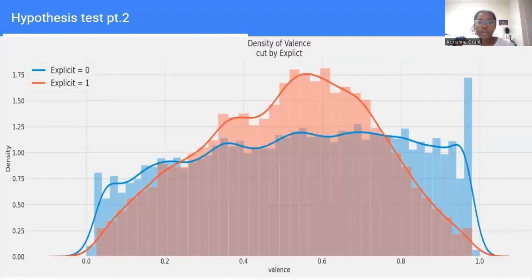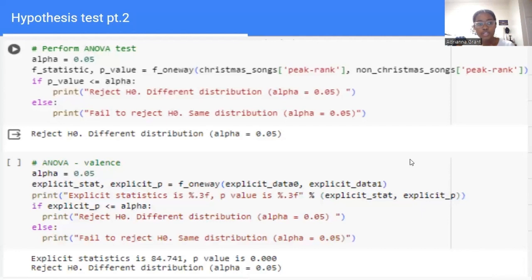The same was done with explicit and balance. Balance is just how upbeat a song is, like the general vibe of the song. We wanted to see if explicit would affect that. So based on the open source code, we did that. And this is also visibly different, but again, you can't know until you conduct a test. And we did with ANOVA, analysis of variance, and both distributions were different. Now, just knowing that the distributions are different indicates that there's something going on there, but not necessarily the relationship between the variables. So we decided to just keep an eye on these variables, but we still wanted to know what was going on between artist and peak rank.